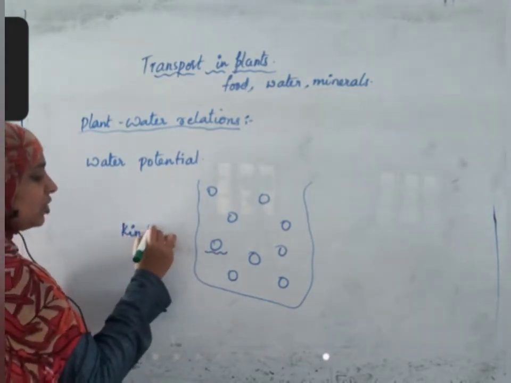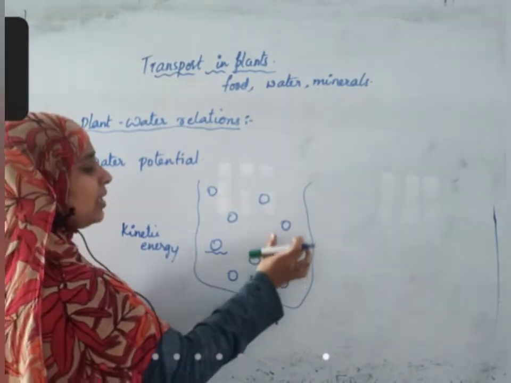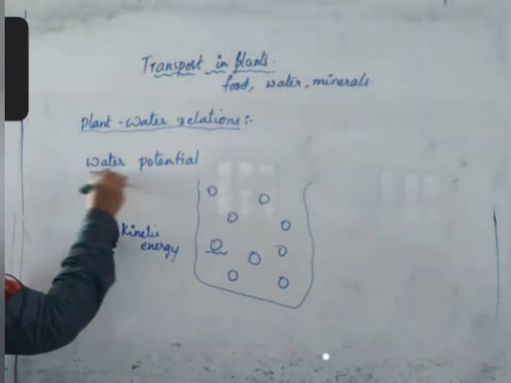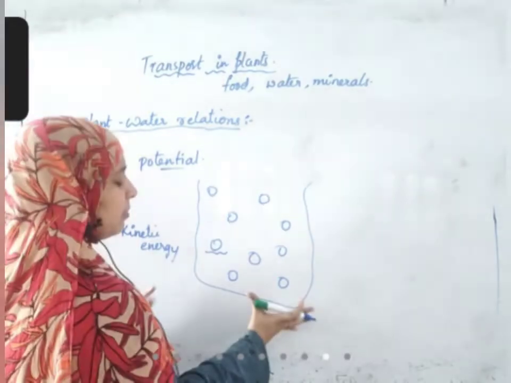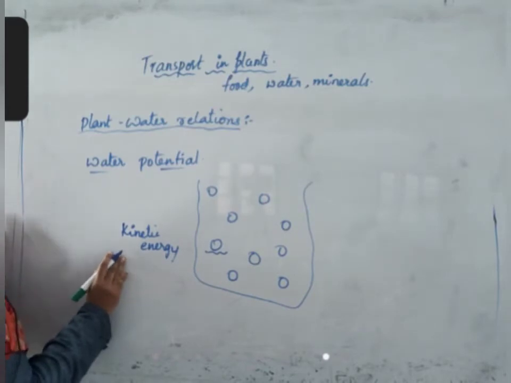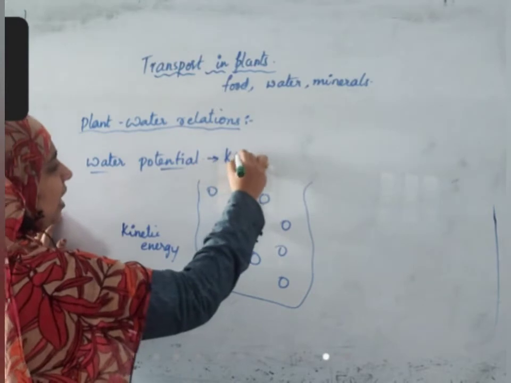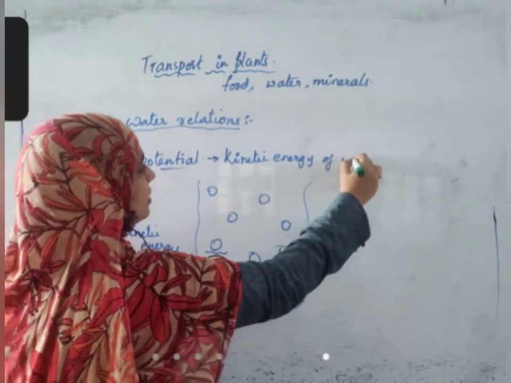The total water has that kinetic energy, and that is called water potential. Water potential is the sum of kinetic energy of water molecules. So if you add more water in a system, there is more water potential. If you add less water, there is less water potential.